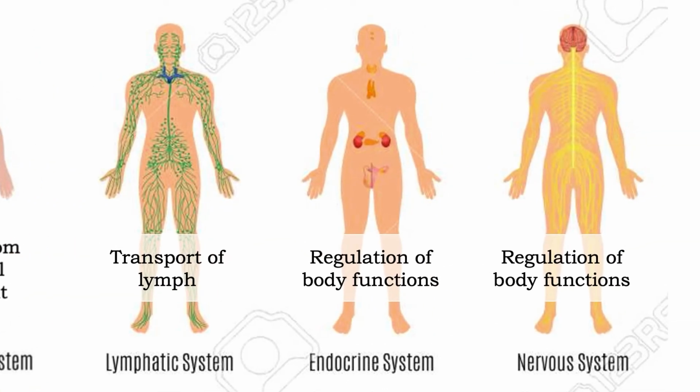The lymphatic system is for the transport of lymph or body fluids. The endocrine system is for the regulation of body functions. The nervous system has the same function as the endocrine system. So, the difference between the two is just the way they do it. Later, we'll discuss some of the details of how these systems function and how they do their jobs.